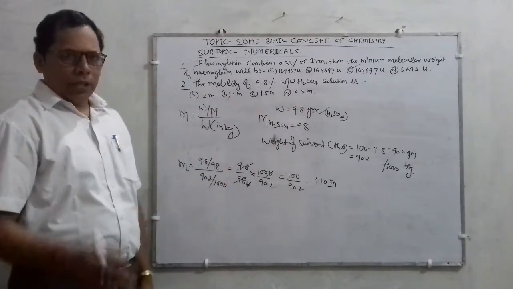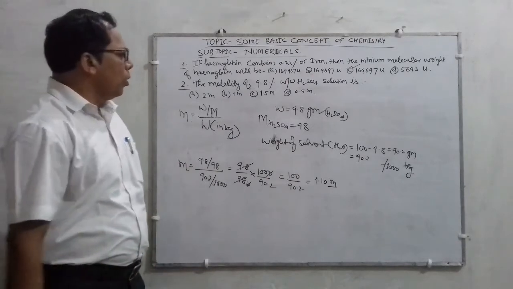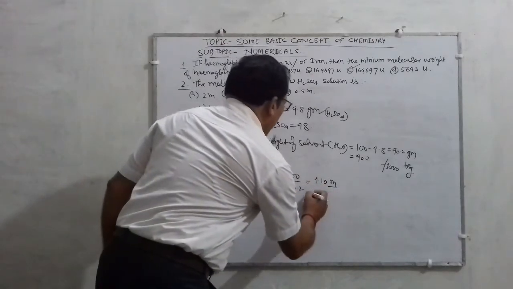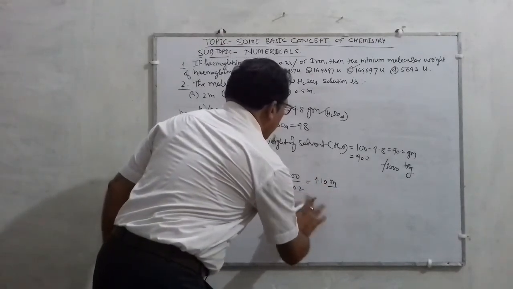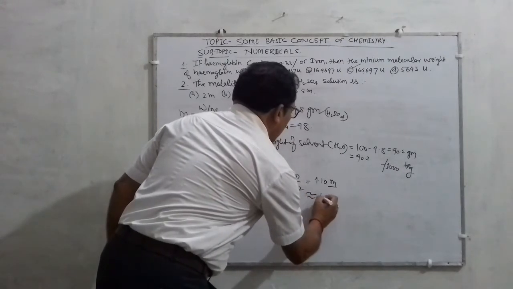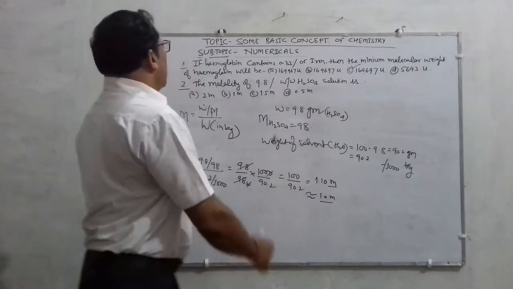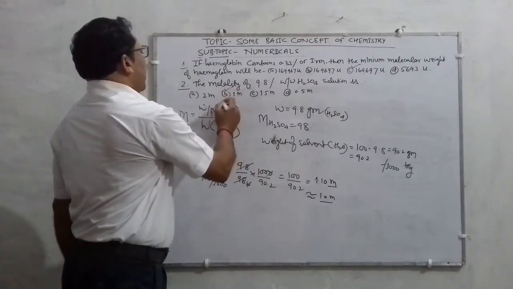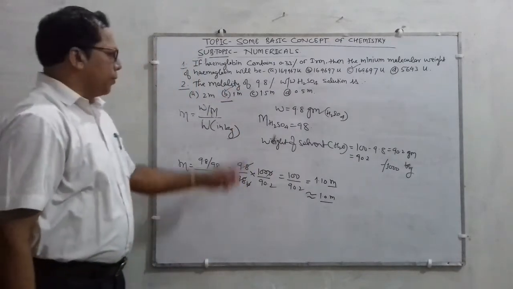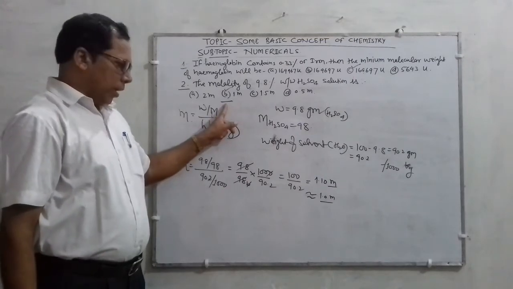You can take just the approximate value. This 1.10 can be considered as 1.0 m. In that case, the second option may be the correct one.